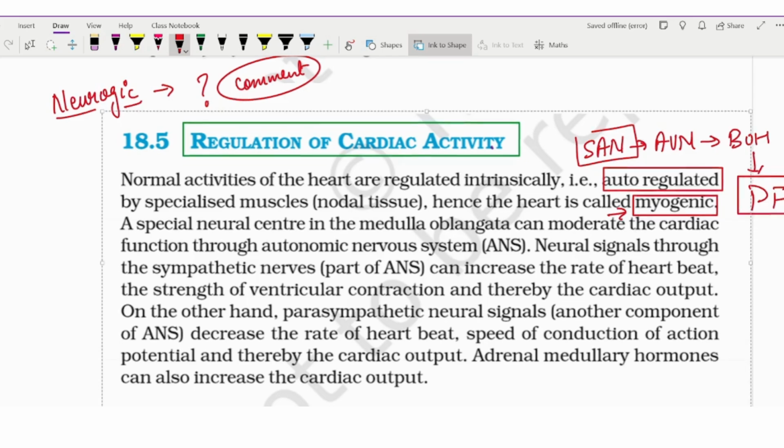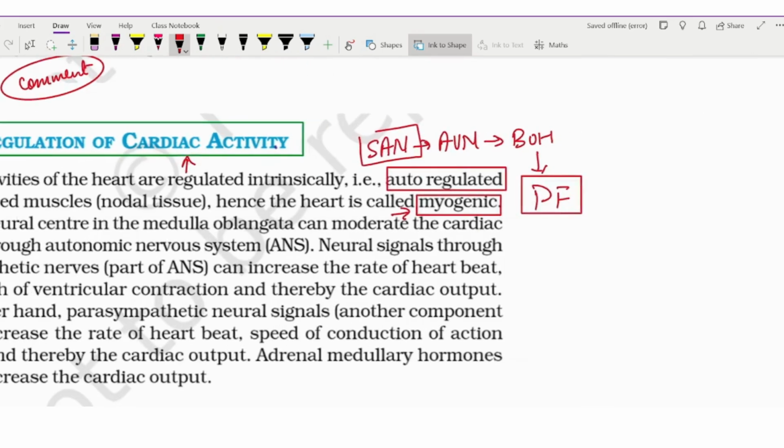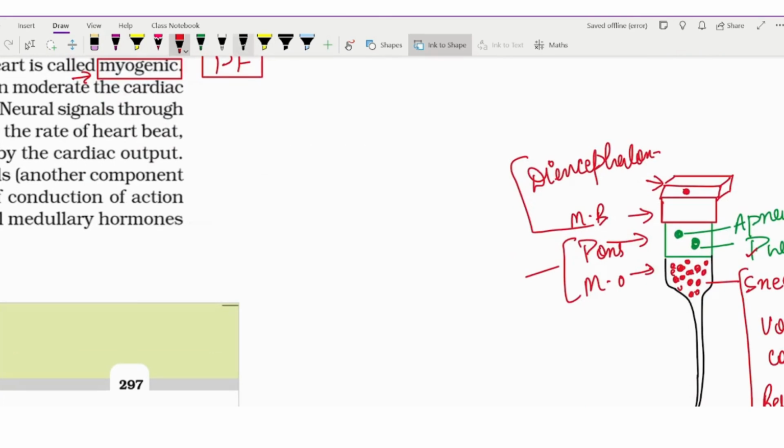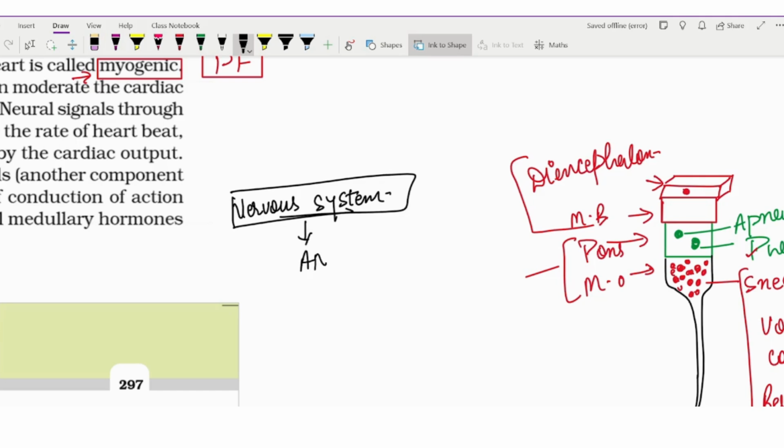Okay, now let's see how the cardiac activity is actually regulated. First of all, we have our nervous system, and in the nervous system we have two types: the peripheral nervous system and the autonomic nervous system. The autonomic nervous system is important, and it is again subdivided into two parts, the sympathetic nervous system and the parasympathetic nervous system.